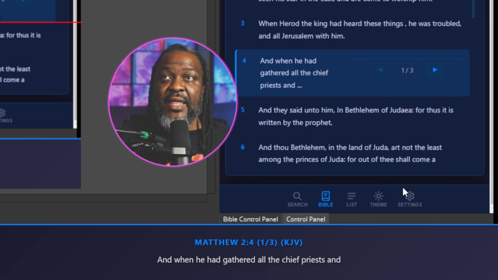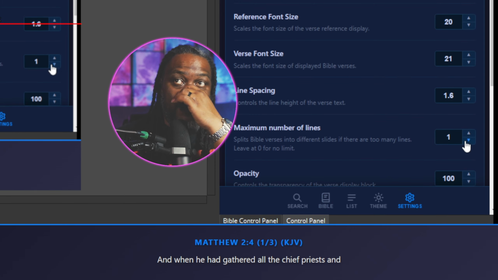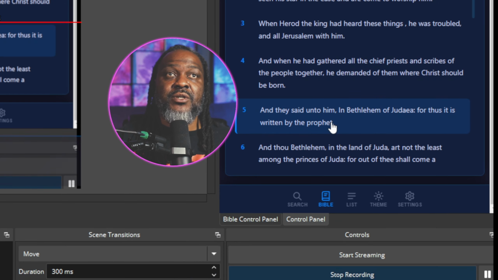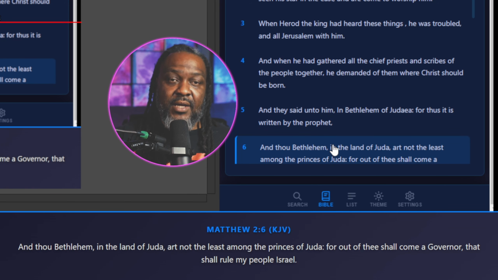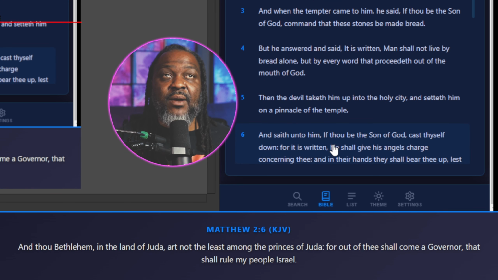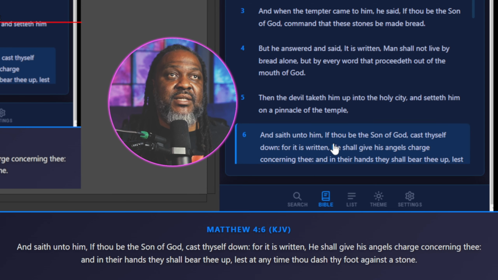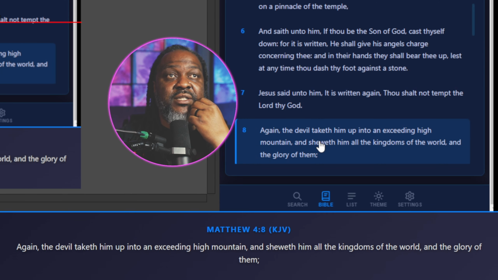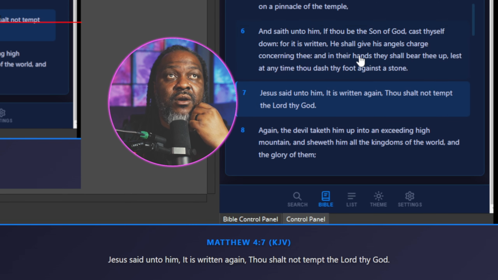So I think that's in the settings where I put the maximum number of lines. I'm going to take that off of 0 so that it just displays the whole verse. Let me go here. Yeah, so I want the whole verse displayed. I wonder how it works for longer verses if I hit 6. Well, it showed the whole verse. It looks like it's automatically fitting it in there.